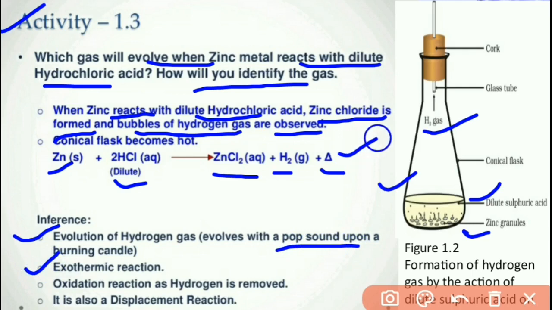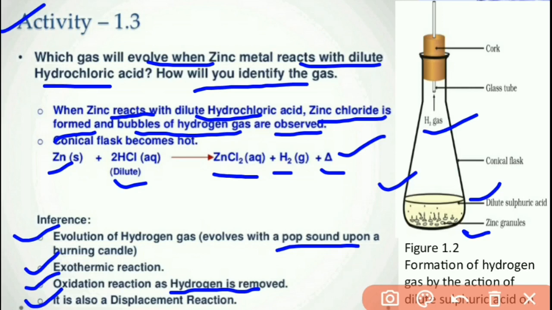It is an oxidation reaction; we all know oxidation is the addition of oxygen or removal of hydrogen. In the form of removal of hydrogen, it is an oxidation reaction. It is also a displacement reaction.